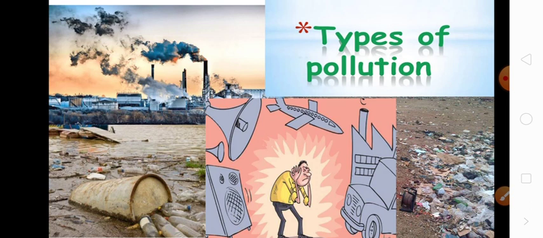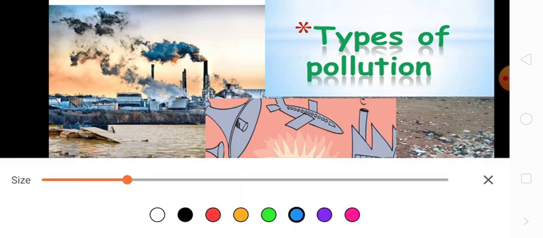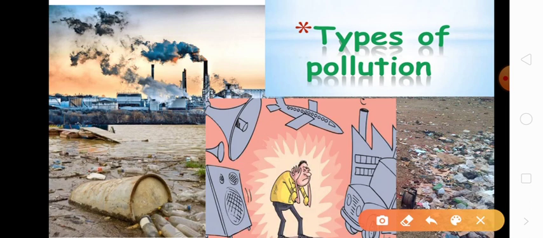So we have learned about the types of pollution. Now you can clearly identify the pictures and write about the causes, effects, and prevention. This is air pollution, this is water pollution, this is noise pollution, and this is soil pollution.